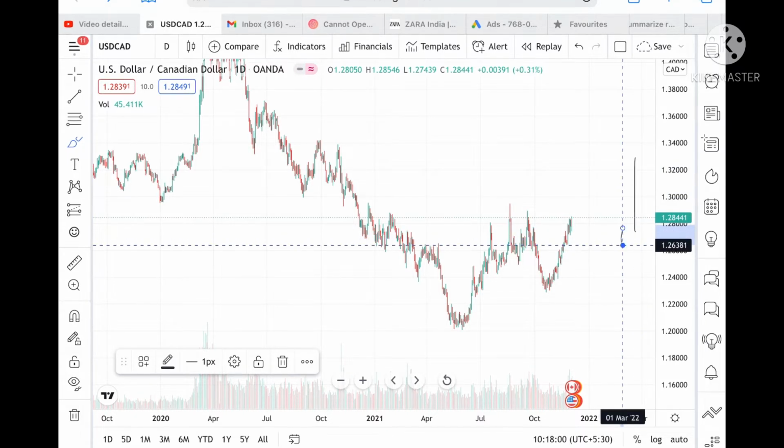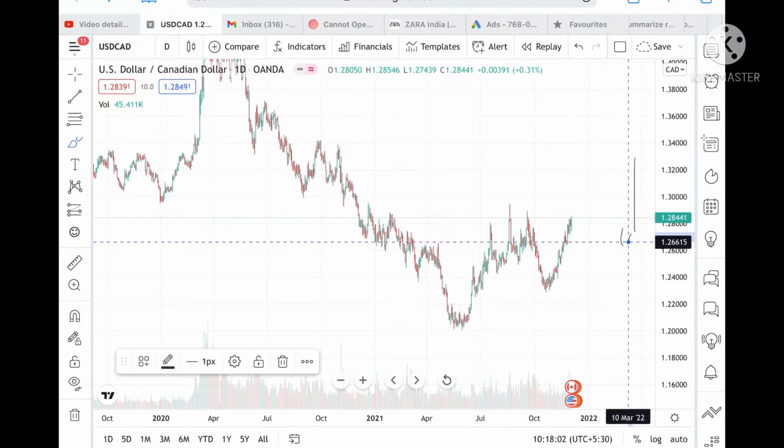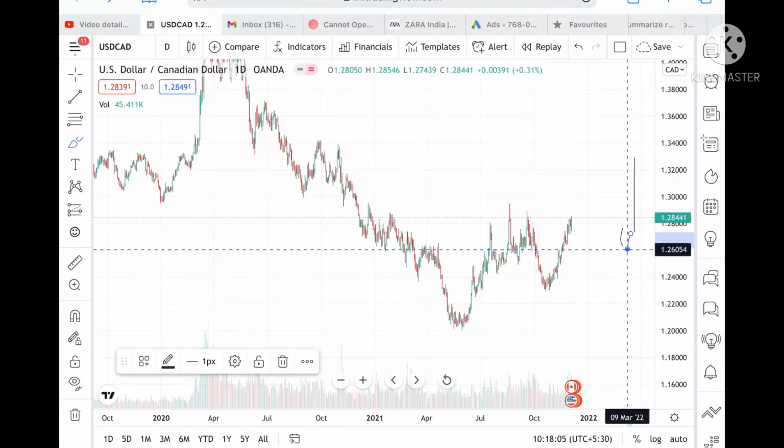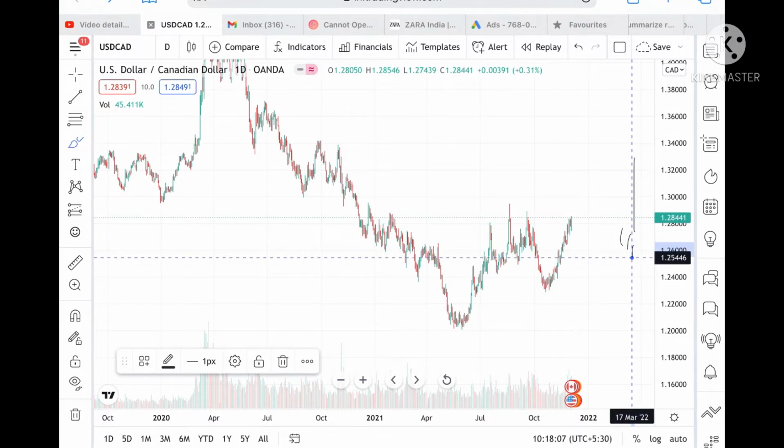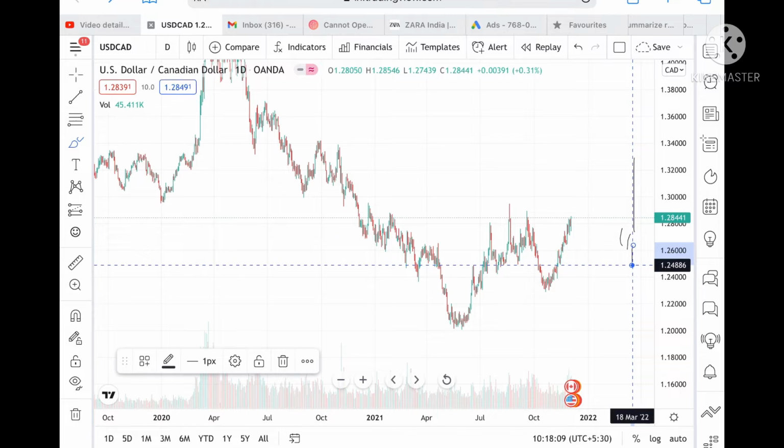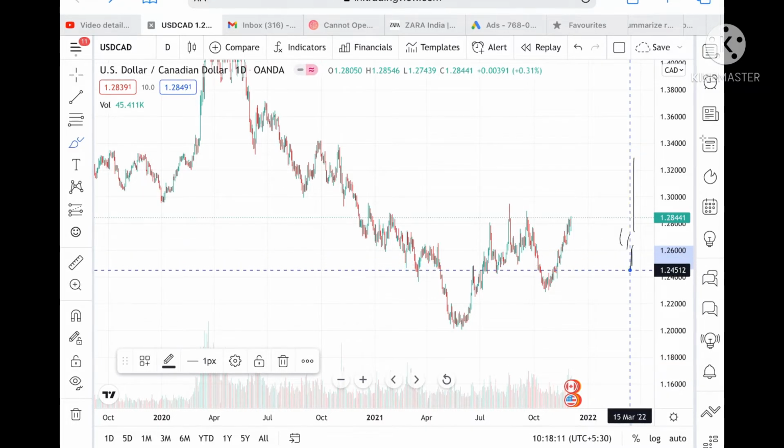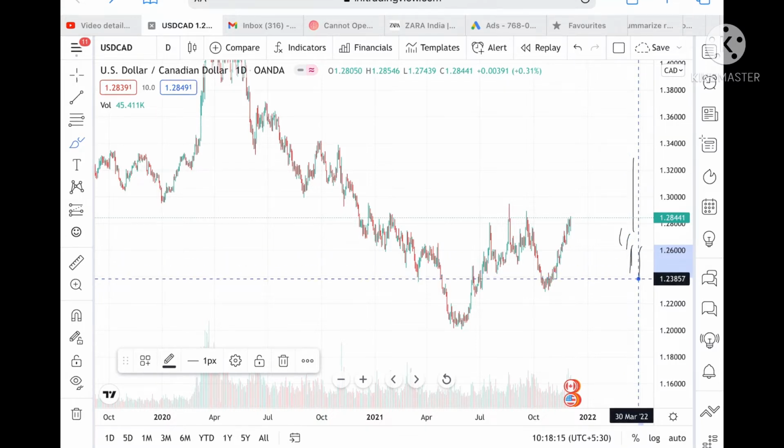1.27409, and from there a level of 1.26381, and if the price doesn't sustain this level, then we can see a level of 1.26054, and from there it can touch a level of 1.24886, and if the price doesn't sustain this level, then we can see a level of 1.24325, and from there it can touch a level of 1.23811.